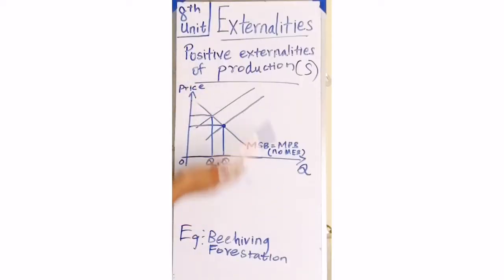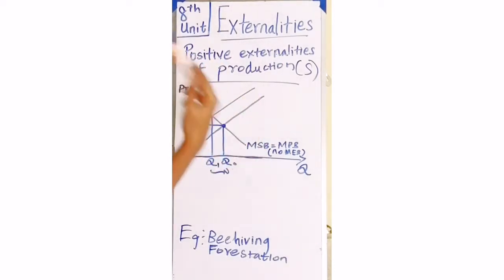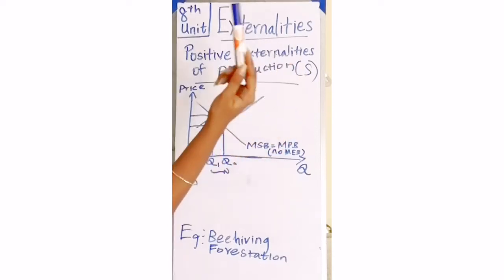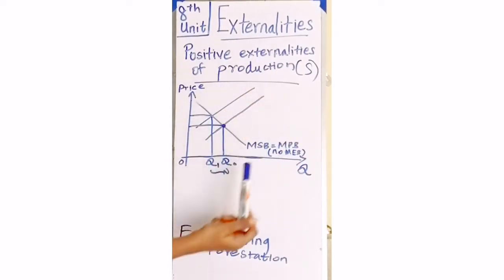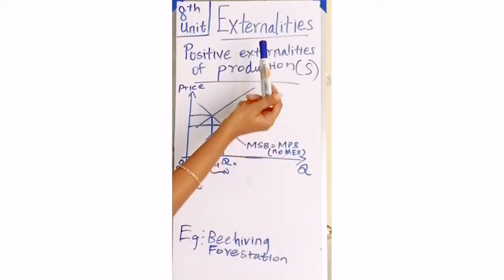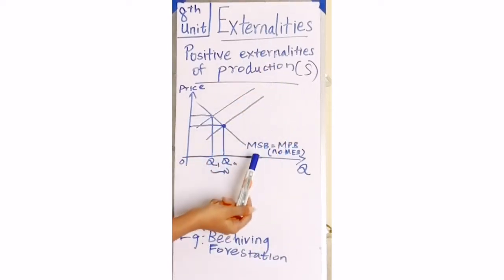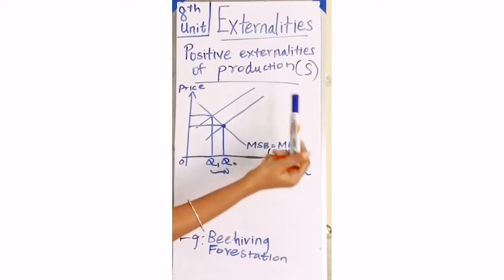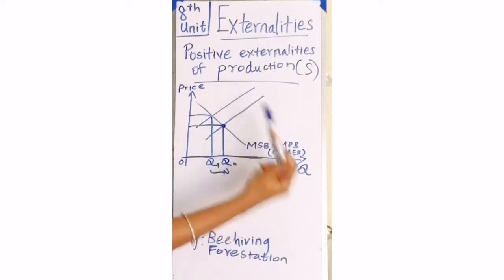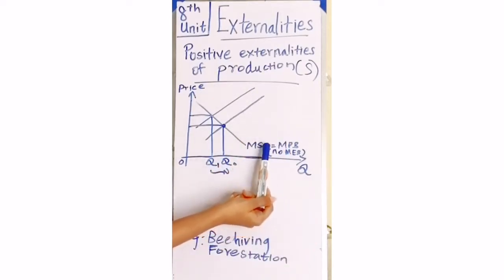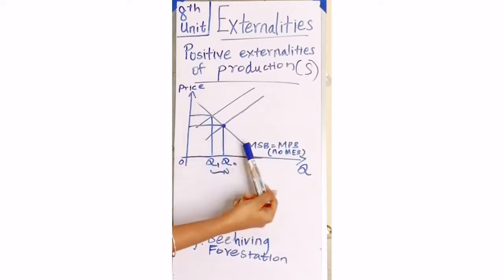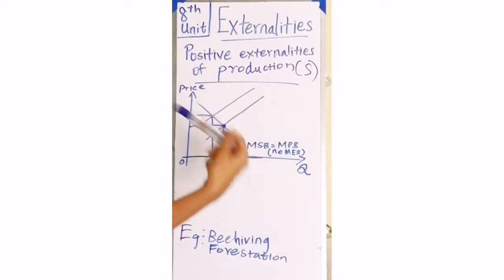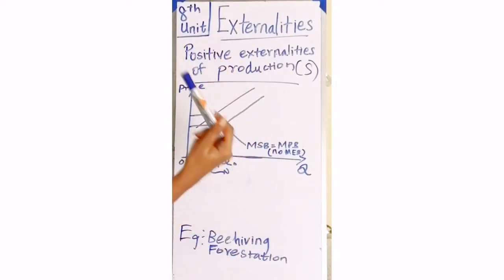Now we are going to see the positive externalities of production. Before drawing the graph, we have to know that the supply curve represents production and consumption is represented by the demand curve. Here it is about production, so there are no external benefits. As there are no external benefits, social benefits are the private benefits, so the demand curve is constant. And there will be two cost curves, the marginal private cost curve and the marginal social cost curve.